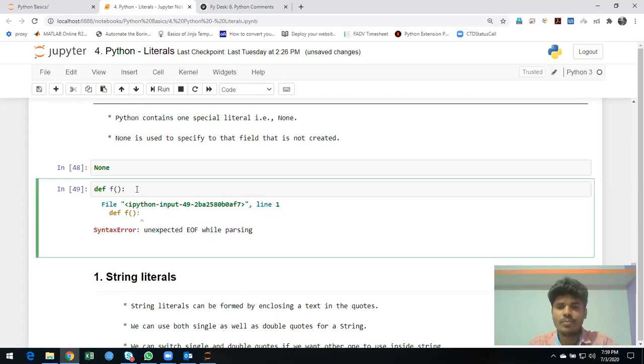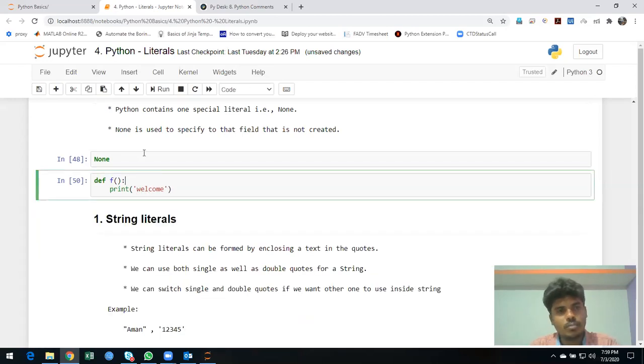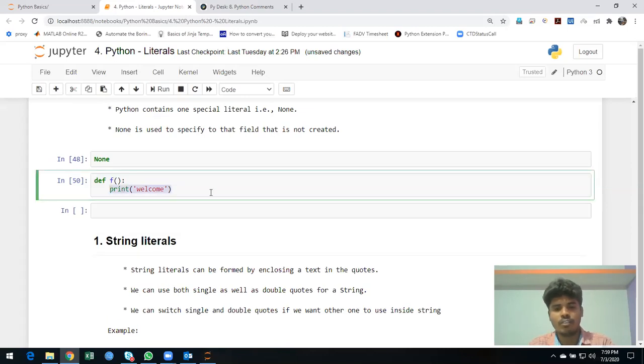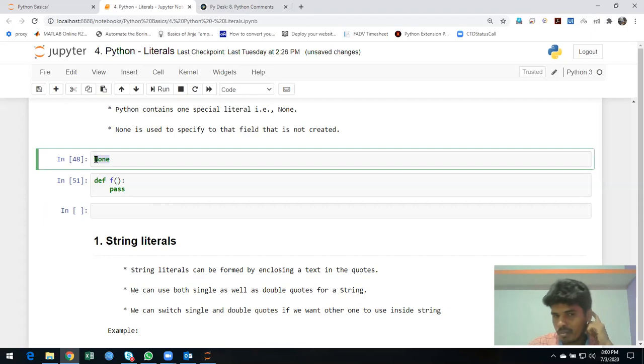So instead, what I will do is just print it, something like "welcome". Okay, I just printed it. Now, usually you don't need this. Even I will give pass. If you don't understand this, don't worry about it. It's just a simple function I'm creating, just to explain why this NoneType is sometimes used.